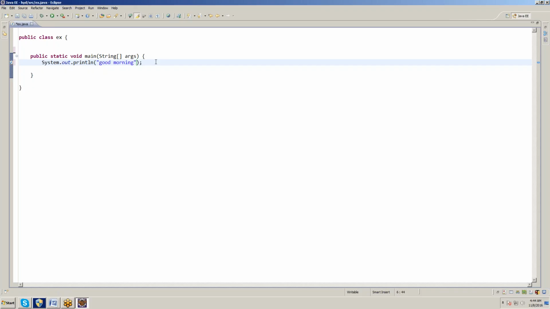I'm declaring one array: int a equal to new int, size of the array I'm declaring 4. a[2] equal to 200, a[4] equal to 800. If I miss any semicolon, it will show an error.